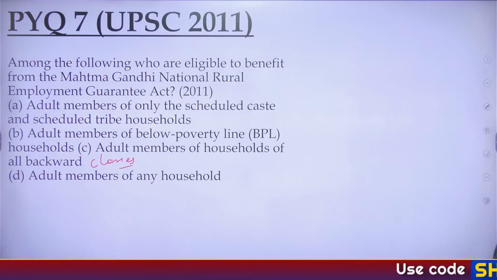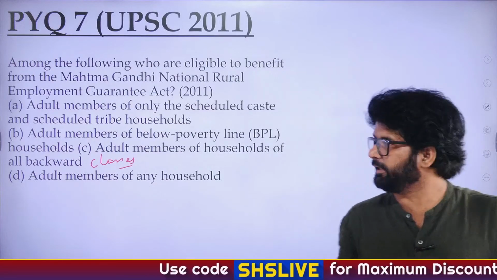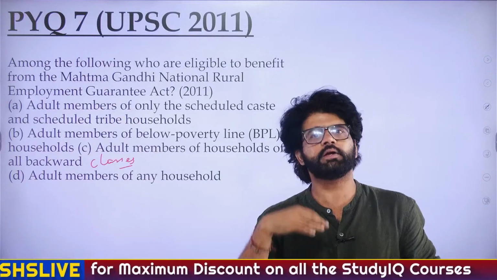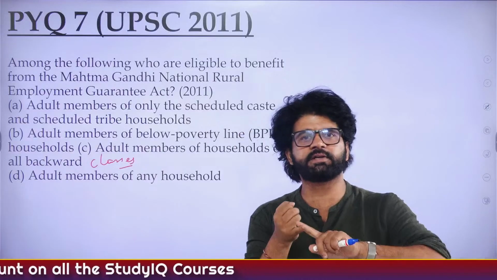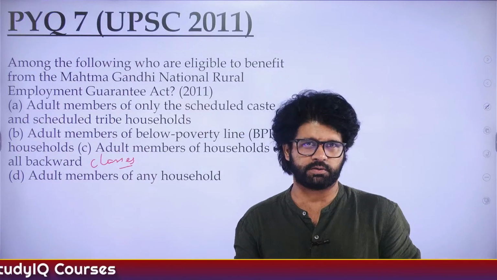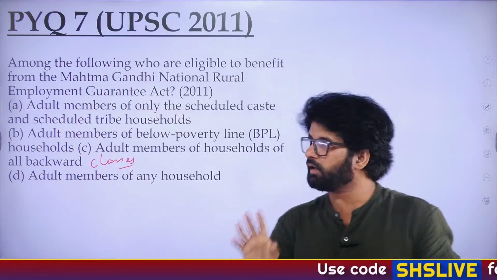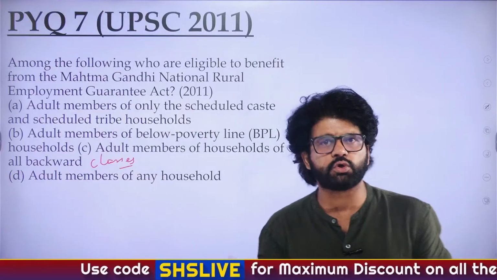Anuj has given the answer. Pooja has given the answer. What did I tell you? Again, let's listen carefully. I told you Manrega Act passed in 2005. What are the basic provisions? It provides 100 days of unskilled manual work. They will not provide you BTech work and this and that, unskilled manual work for 100 days. This is right to work in rural areas, not urban areas.